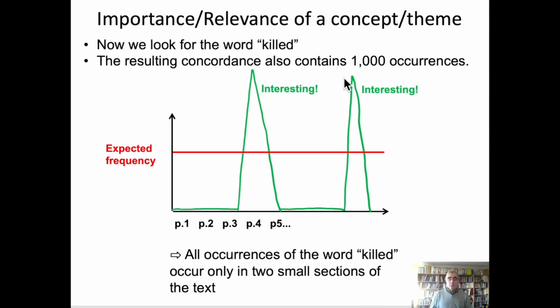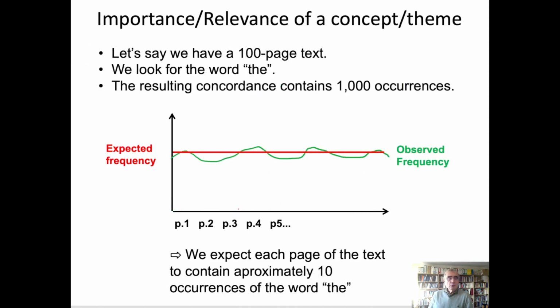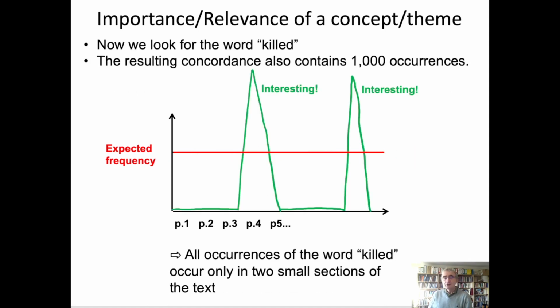So now we think, this is very interesting. It means that maybe in chapter 7 and in chapter 19, somebody was killed. So we have to contrast this graph with this graph. This graph not interesting, this graph very interesting.